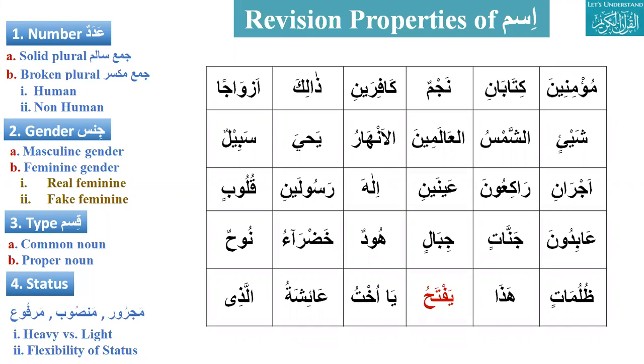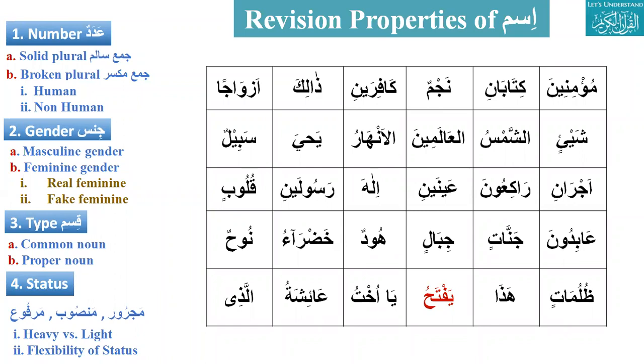Okay, you have to think again and then I will come back. Ubaid, properties of ism. How many? Four. Name them. Number, gender, type, status. In Arabic: adad, jins, qism, Arab. Okay. Adad.